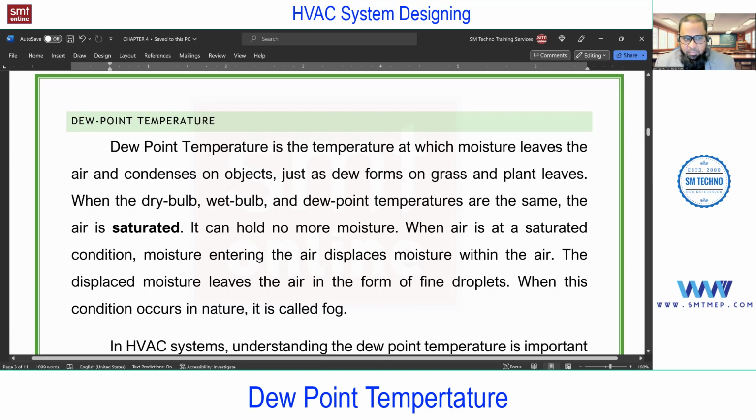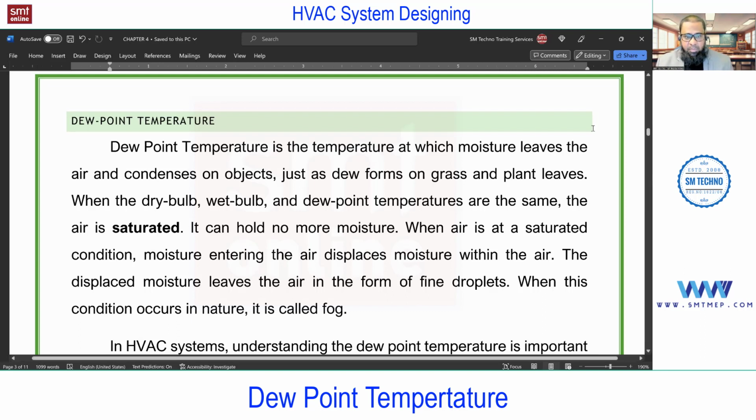Very simple. You see, dew point temperature is the temperature at which moisture leaves the air and condenses on the object. This is opposite to what? Evaporation. Or we can say the temperature at which condensation starts. And again, this is not a fixed temperature like freezing or boiling. The condensation can happen at different temperatures based on the other properties of air. So for that, we require this property to find out from the psychrometric chart. So this may vary as per the dry bulb, wet bulb, and other conditions of air.